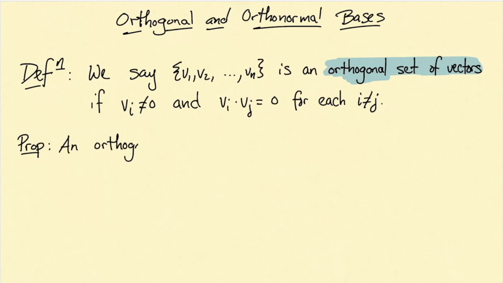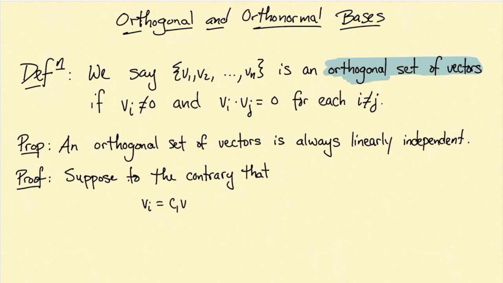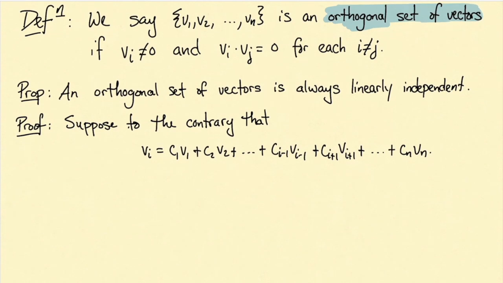That property is that an orthogonal set of vectors is always linearly independent. A constructive proof of this is tricky, so we're going to do a proof by contradiction. We're going to suppose for a contradiction that we can write one of the vectors, vi, as a linear combination of the others. The first thing to notice is that this sum on the right-hand side does not contain vi.